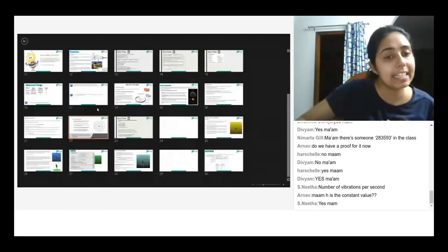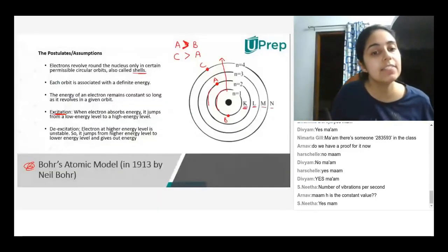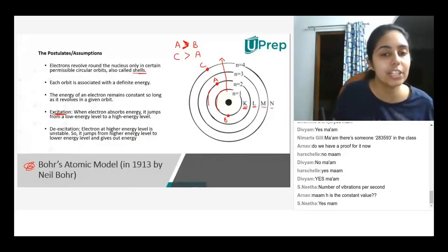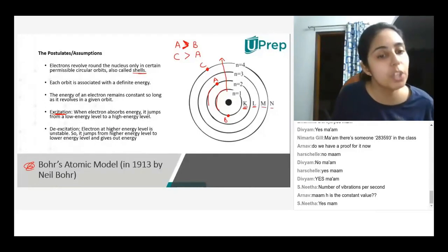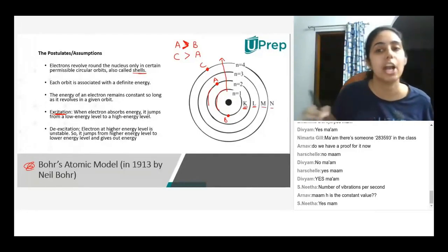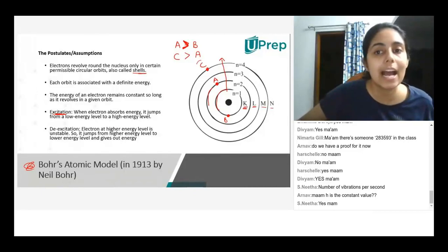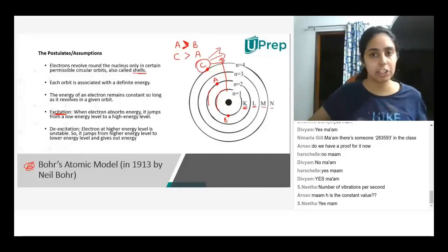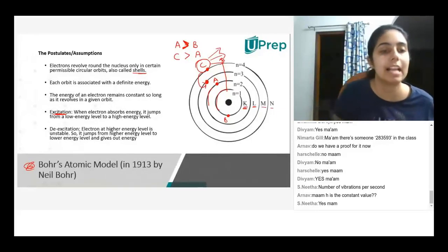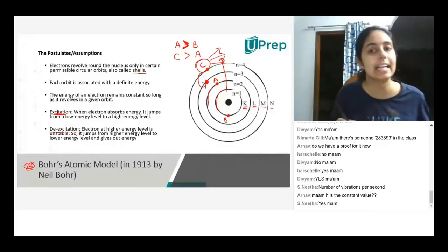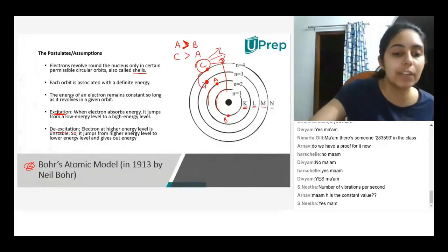Now de-excitation. De-excitation is when an electron at a higher energy level is unstable, so it jumps from a higher energy level to a lower energy level and gives out energy. For example, look at electron C. If C gives out some energy, then it loses some energy and comes down to a lower energy level. This is called de-excitation. Is this clear to everyone?